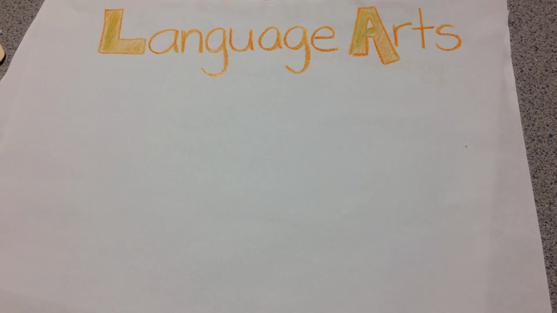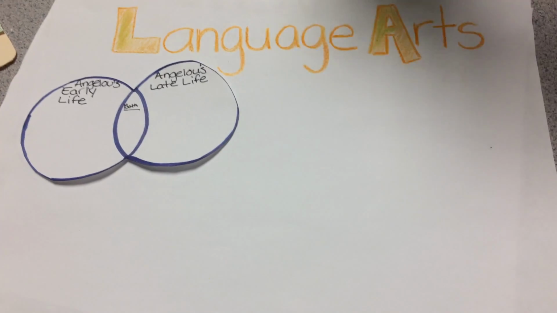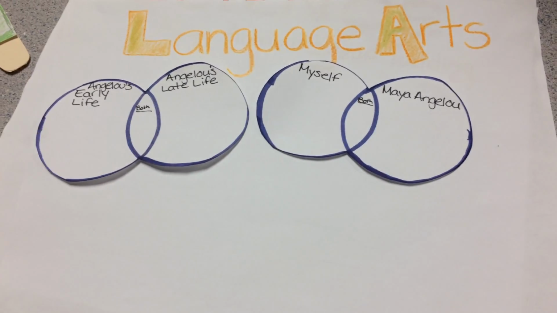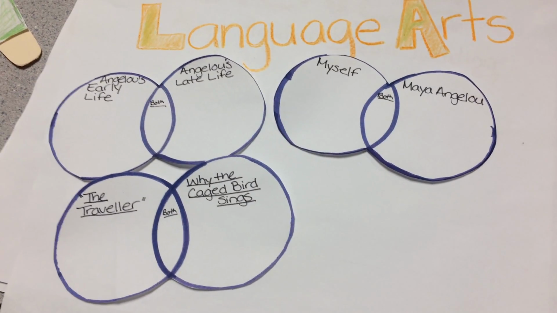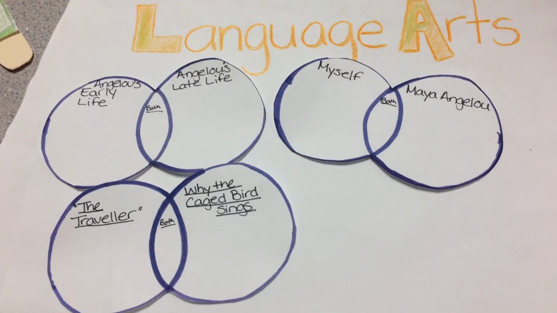Okay, class, and then moving on, now that we've learned about these different poems and different pieces from Maya Angelou, we can go ahead and compare and contrast her early life to her later life. We can compare ourselves to the way that she grew up and all of the things that she's been through. And we can also compare and contrast her different pieces, such as The Traveler and Why the Caged Bird Sings.